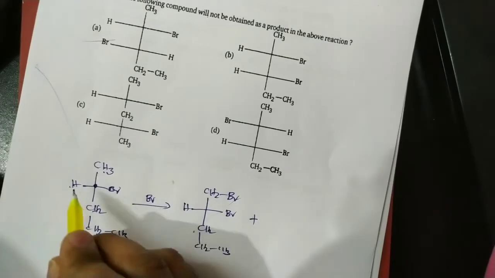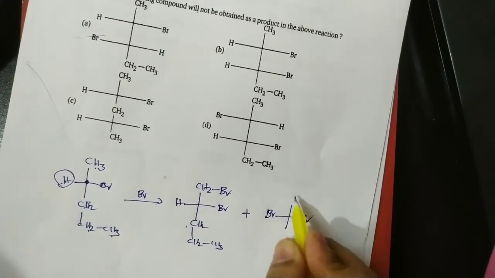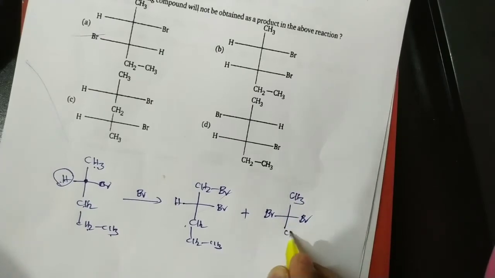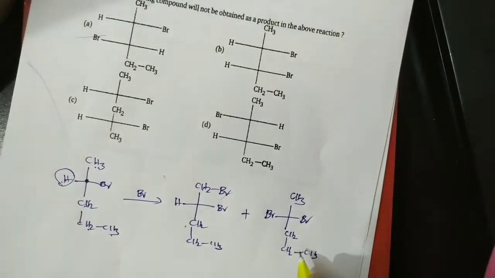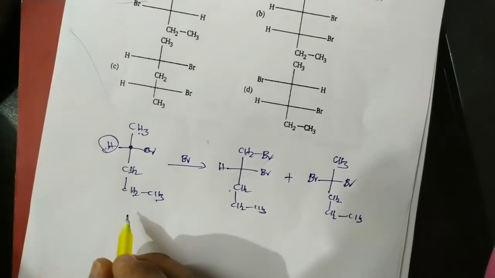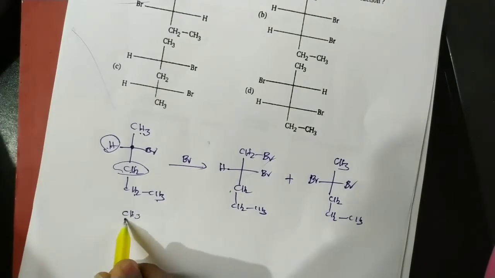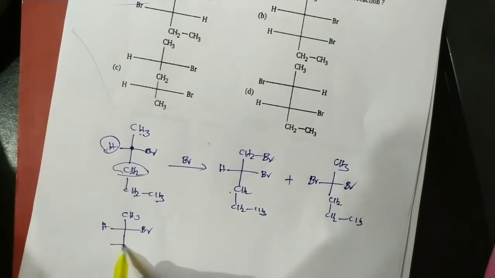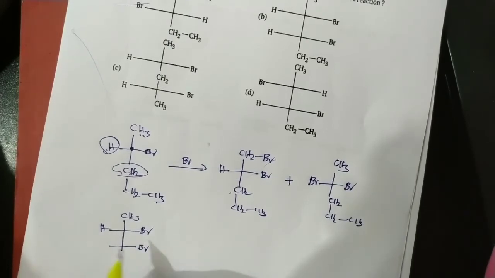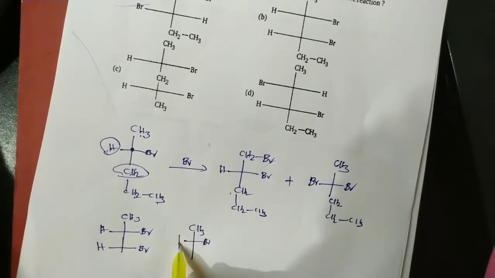Next, this hydrogen can be replaced. So here Br, and here already one bromine atom is there. Next here CH2CH2CH3. That's it, it is one possible product. Now next, this hydrogen can be replaced. By the replacement of that hydrogen, the carbon becomes a chiral carbon. So the bromine may be on the right side or maybe on the left side.